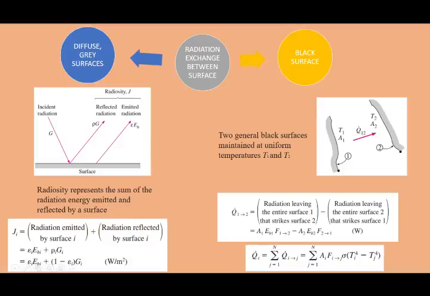Next, we go to the second type of surface, which is the grey or diffuse surface. Radiation from one source, for example, hits a surface and reflects, but compared to the black surface, which has only one reflected radiation, for a diffuse or grey surface there are two kinds of radiation.